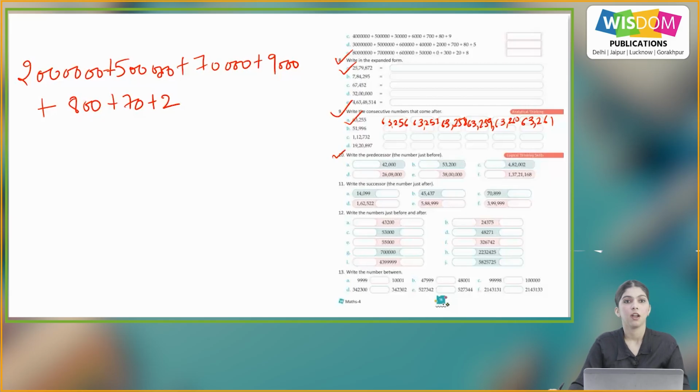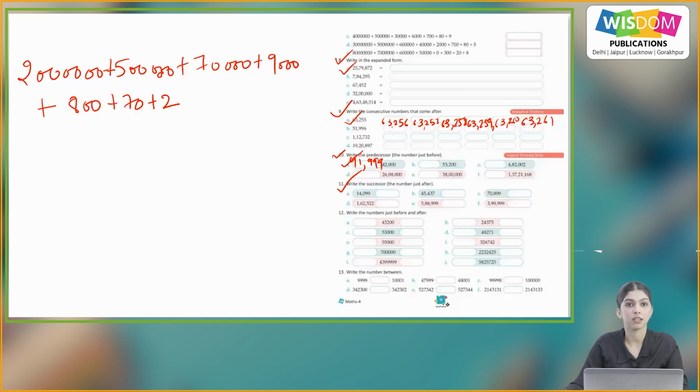Question number 10. Write the predecessor, the number just before. A part, we have 42,000. So the predecessor will be 41,999. So similarly, you will do the rest of the parts on your own. Question number 11.